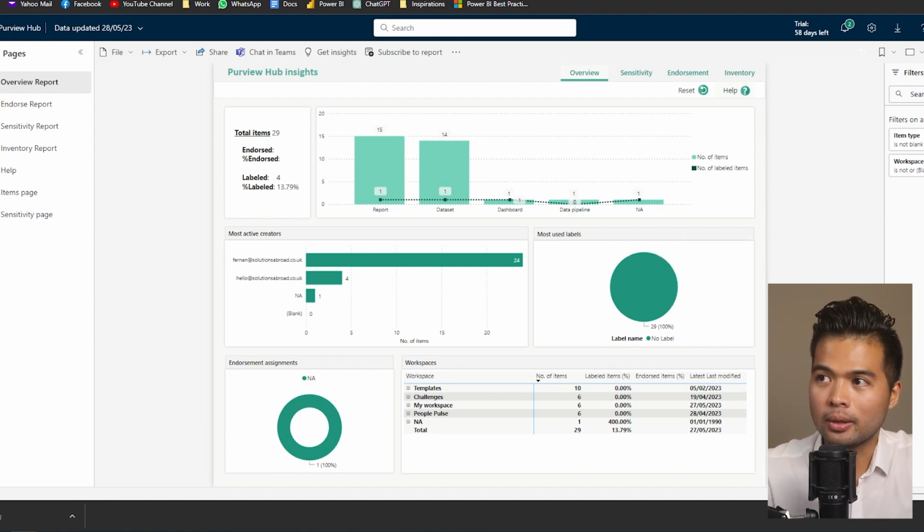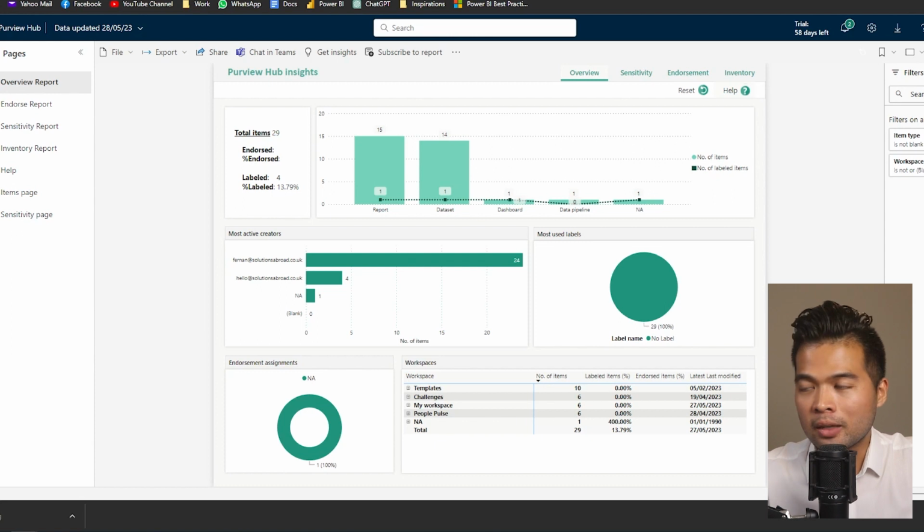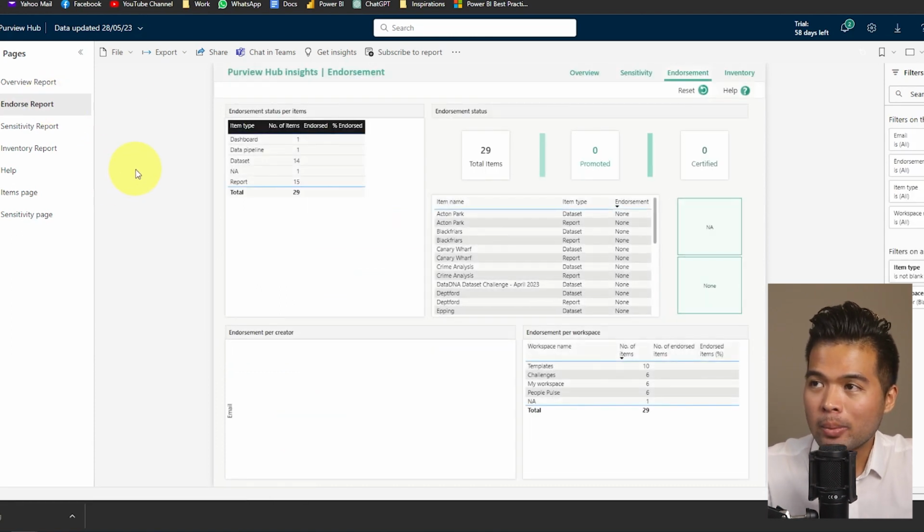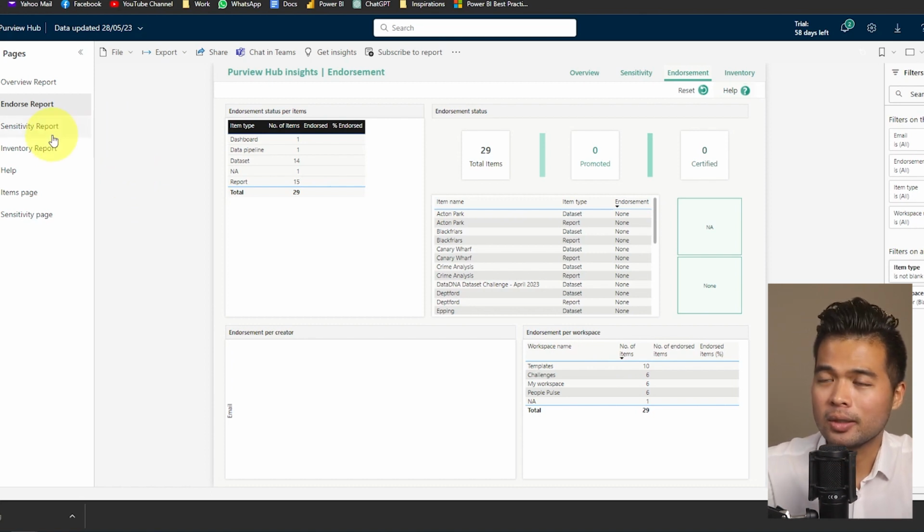So you can see your different items, how many reports we have, how many data sets we have. And then on the next page, you can see how many reports we have endorsed, which reports they are coming from, and whether they are promoted or certified. All of these I covered already in a previous video.